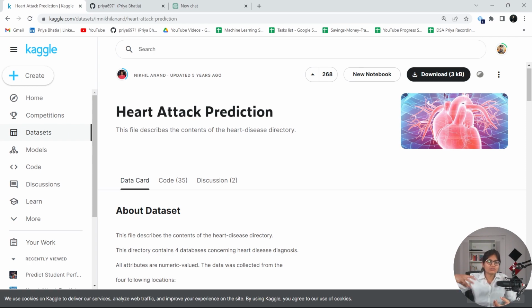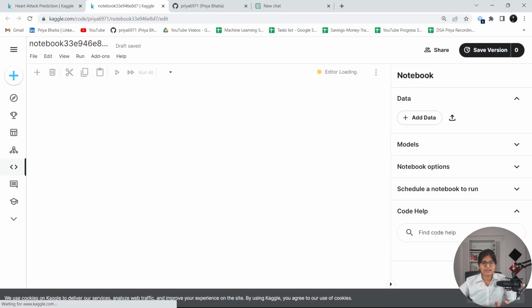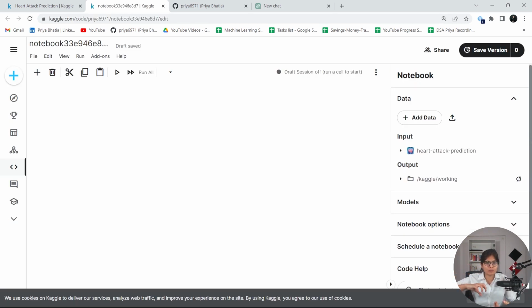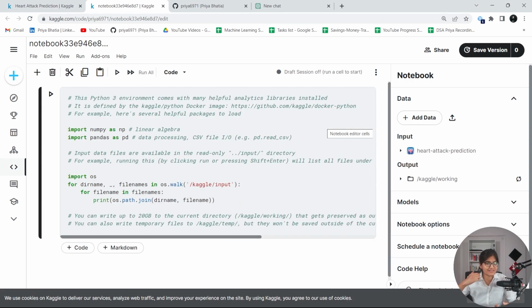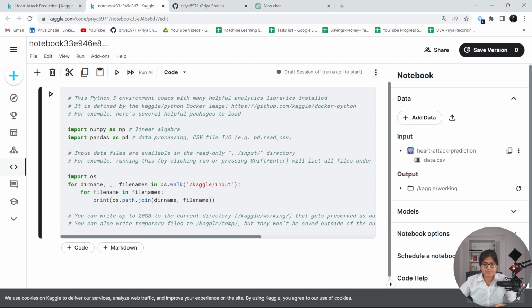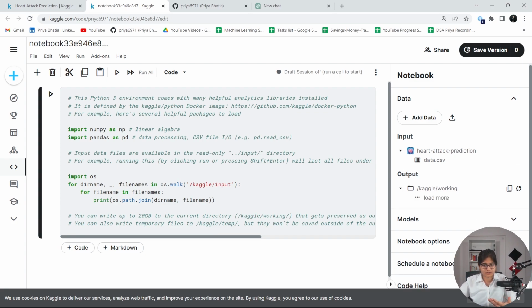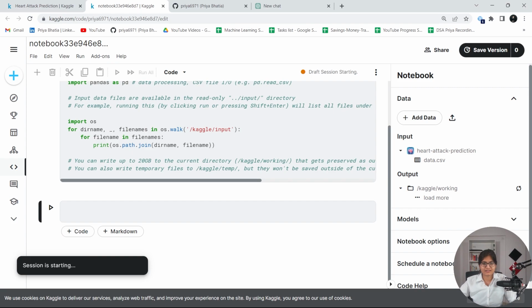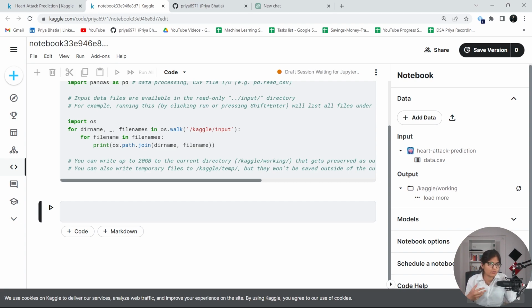We can even do the task on this platform itself by opening a new notebook. You will get a completely new notebook where you can start writing your own code. I hope you can see my screen as well. On the input side, the data is already present, and this is the output directory where you can load your output sample. Now if I run this code, you can start the session, and the way you used to do things on Jupyter Notebook, Google Colab, Google Colab Pro or in VS Code, the same thing you can do here as well.